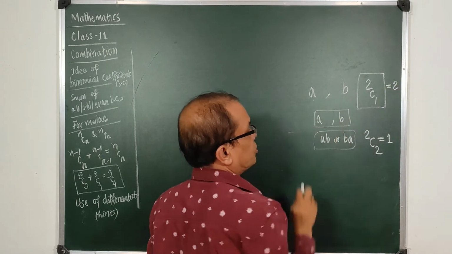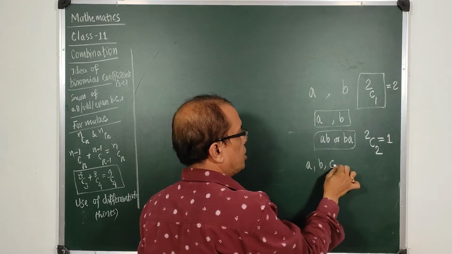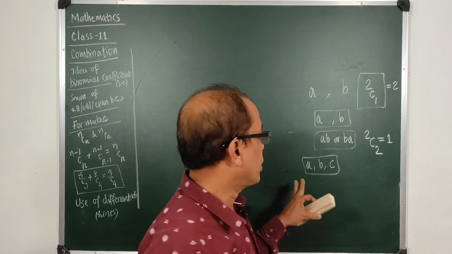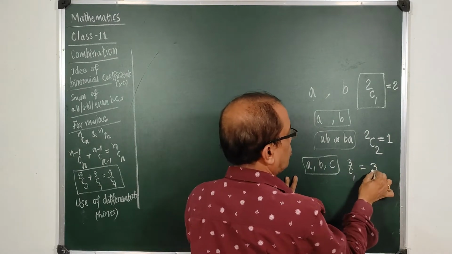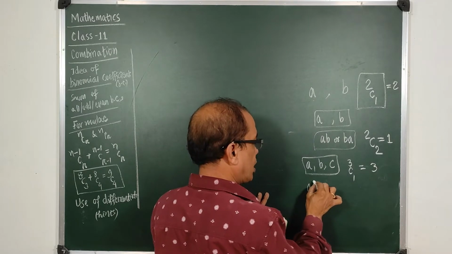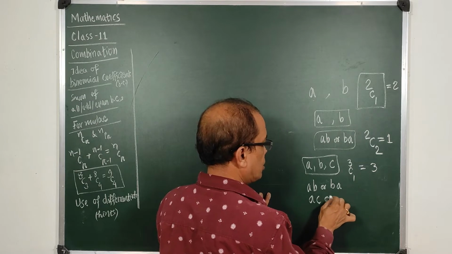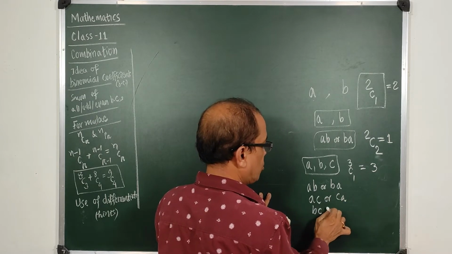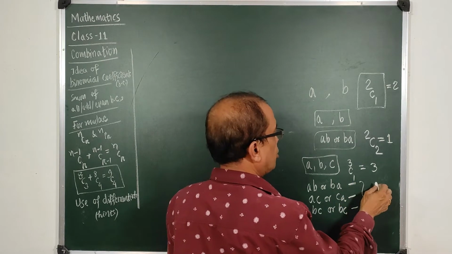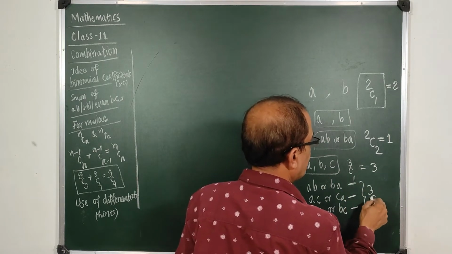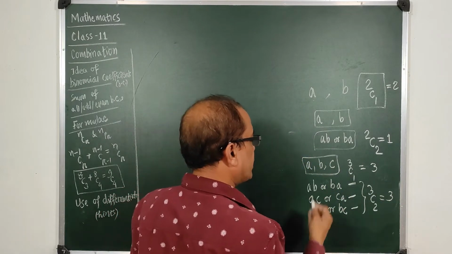We had two combinations. And when we have three things, suppose A, B, C, there are three things. When I am taking one at a time, it is 3C1. Clearly they are 3 in number. But when I take 2 at a time, I can take AB or BA, AC or CA, and BC or CB. This is 1, this is 1, this is 1. So they are 3 in number. So 3C2 is 3.